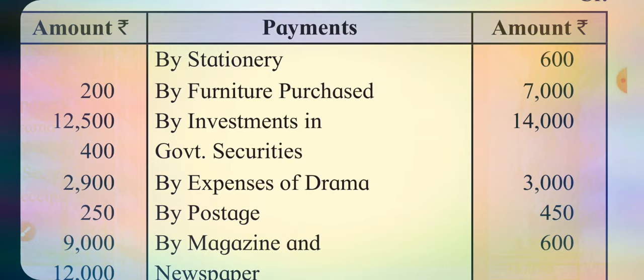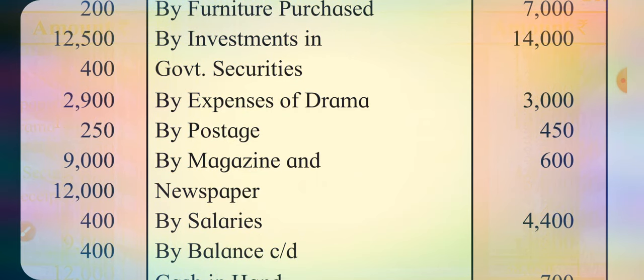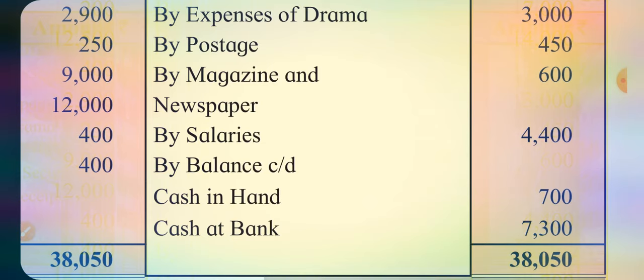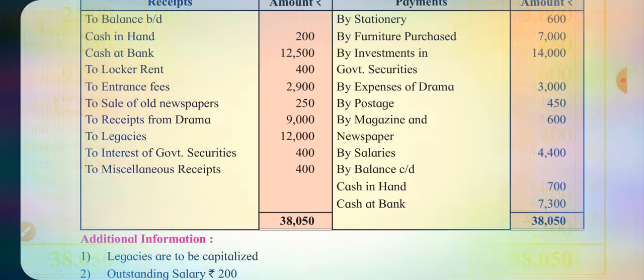Payments, stationery is expenditure, then furniture purchased is asset. Investment in government securities, that is also asset. Expenses of drama is expenditure. Then postage, magazines and newspapers, salaries, all these are expenses. And closing cash and bank balances would have been shown in the balance sheet, but we are not going to prepare it in this problem.